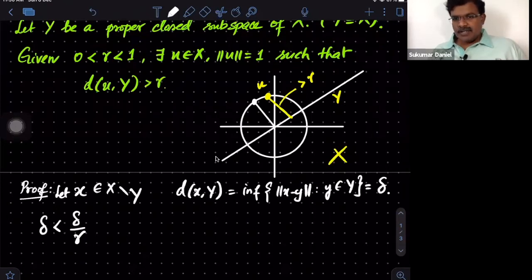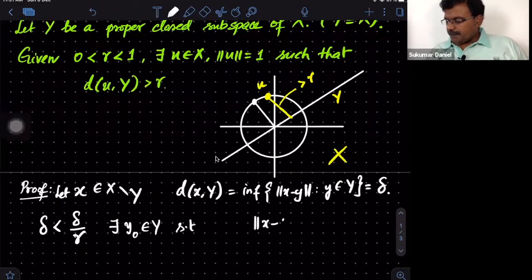And now I use the definition of infimum to exploit this fact. Since delta by R is bigger than delta, there exists a Y naught from Y such that the norm of X minus Y naught is strictly less than delta by R, and it may be bigger than or equal to delta. So this is what we get using the definition of infimum.